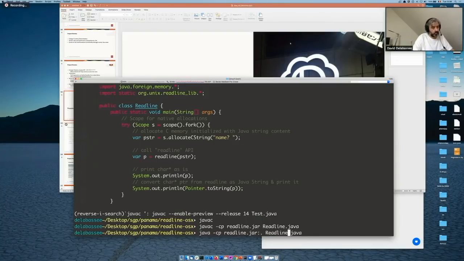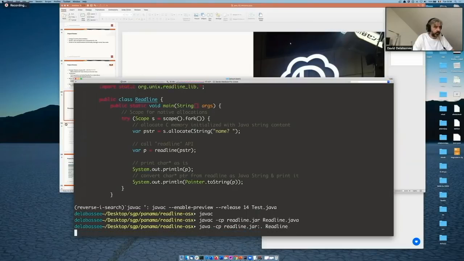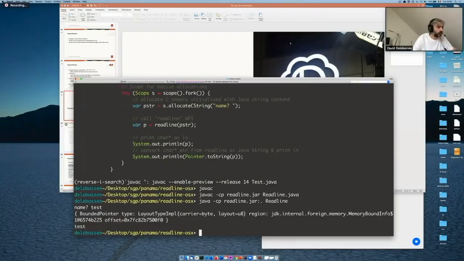So this is the line here where we invoke the readline. This is the C OS 6 function that is invoked. I pass it something, test, and then the result is the following.